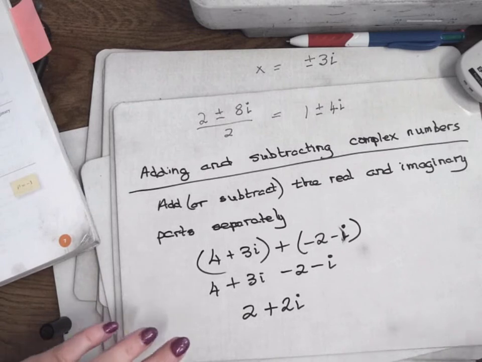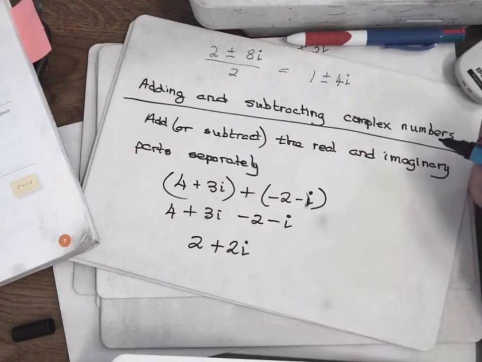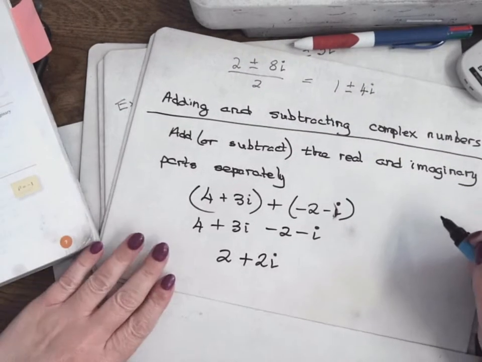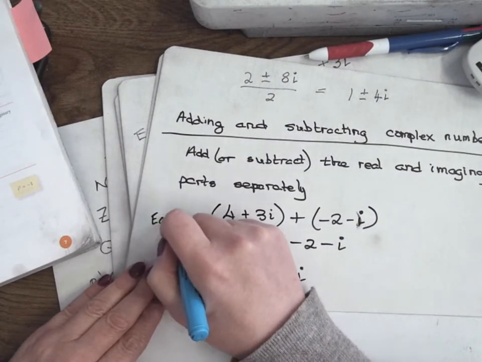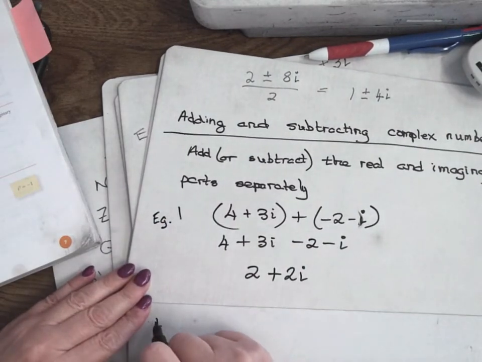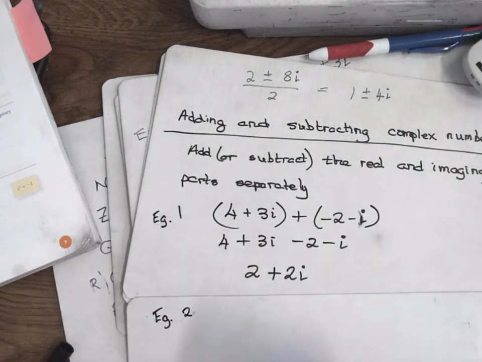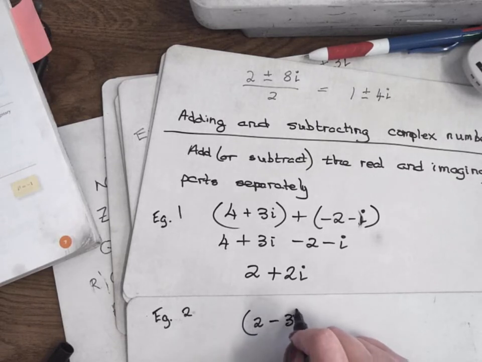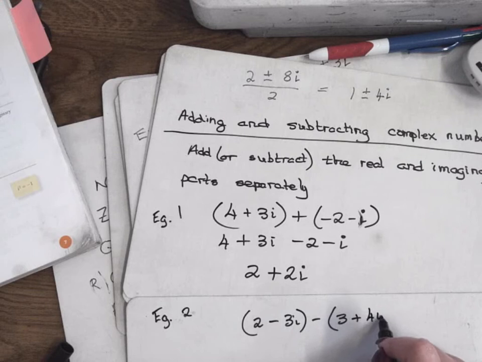Right, if we had just a subtraction one, let's put example 2. If we have 2 minus 3i minus 3 plus 4i, is that okay?